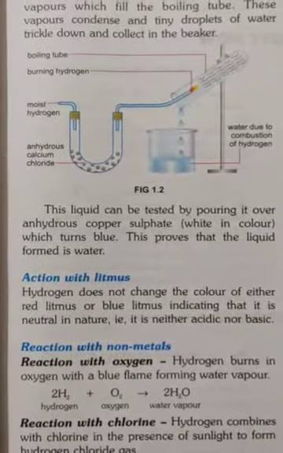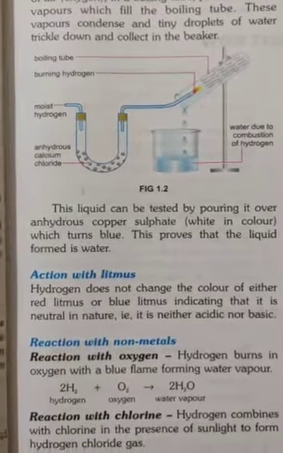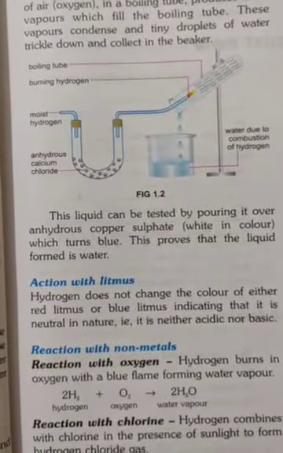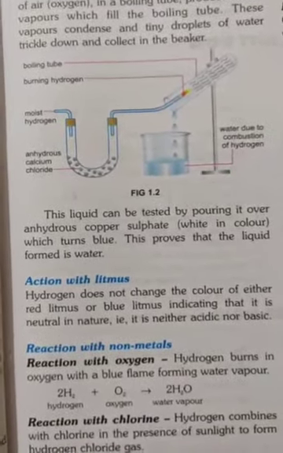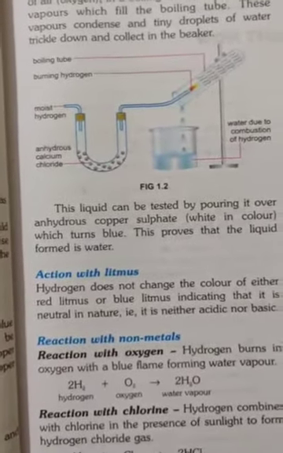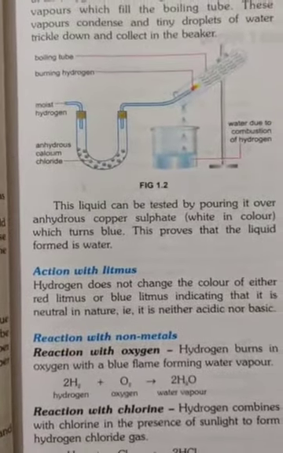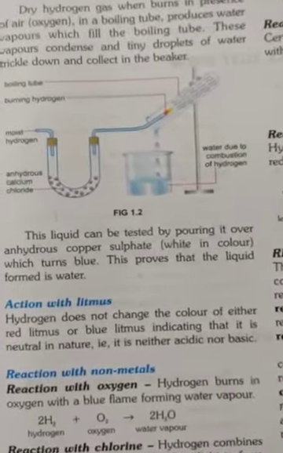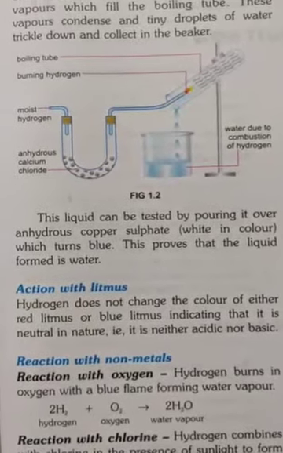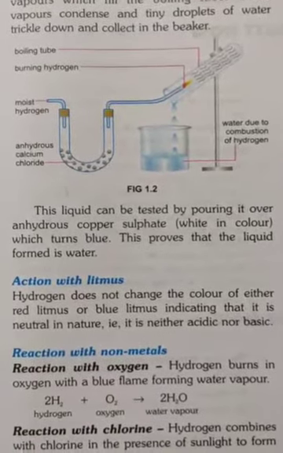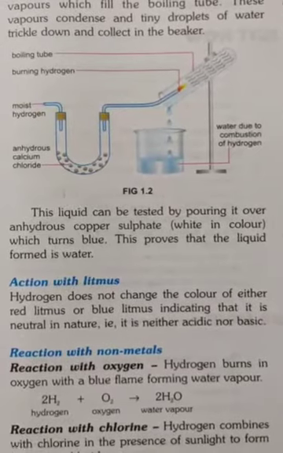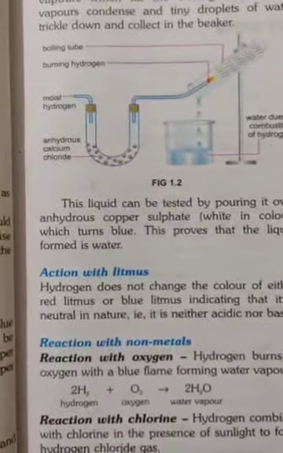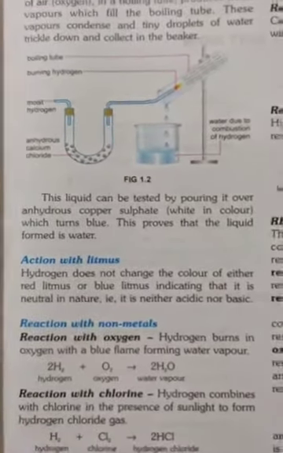Action with litmus. Now see what is the action on litmus here. Hydrogen does not change the color of either red litmus paper or blue litmus paper. As we have seen, acid changes the litmus paper color and base also changes the litmus paper color, from blue to red and red to blue. But hydrogen does not change the color of either, indicating that it is neutral in nature. Hydrogen is neither acidic nor basic. It is neutral.